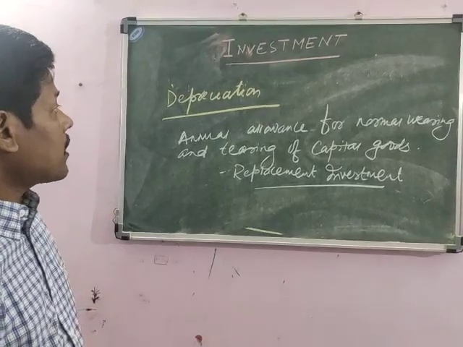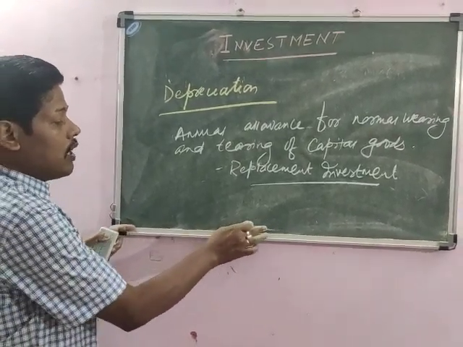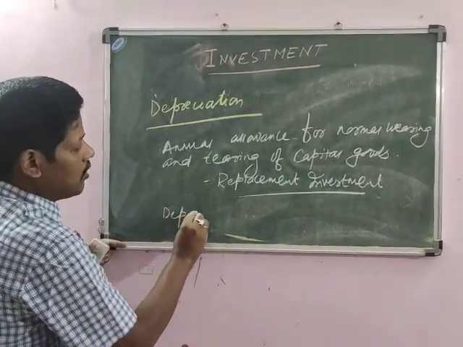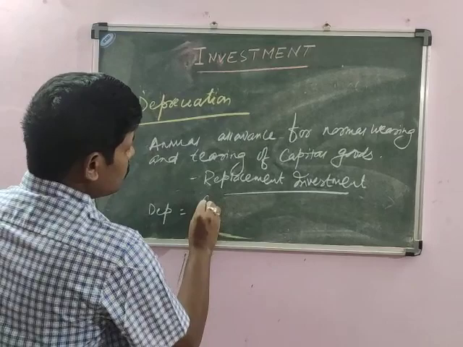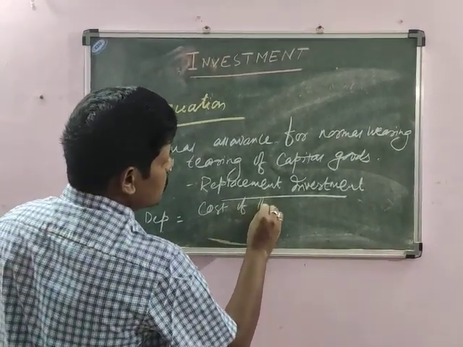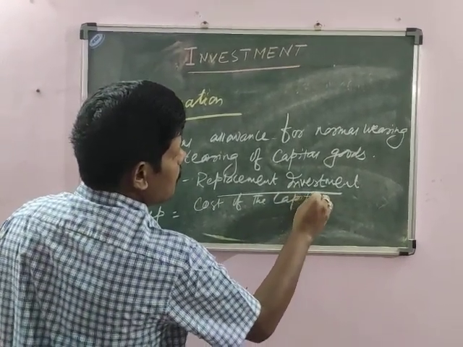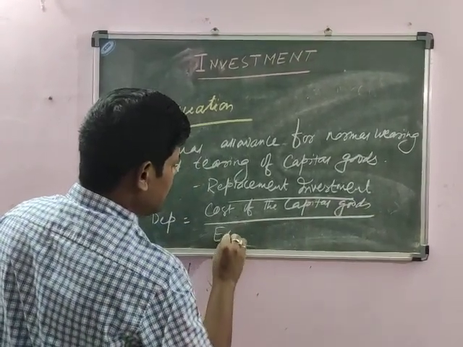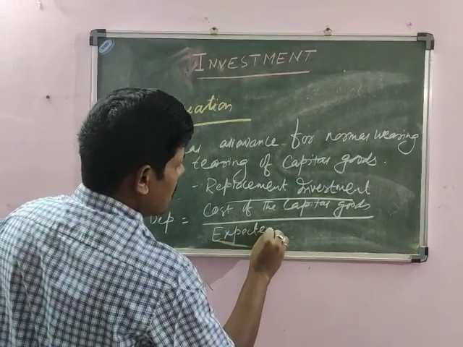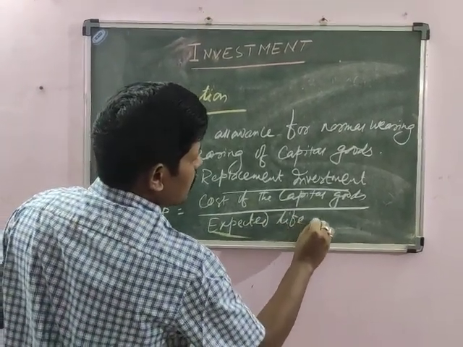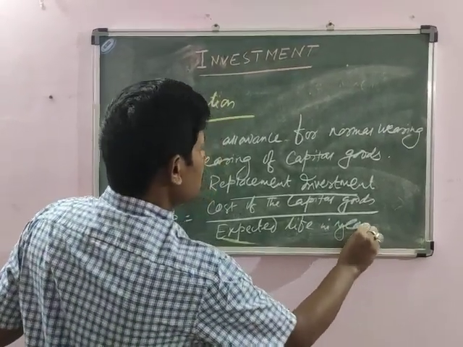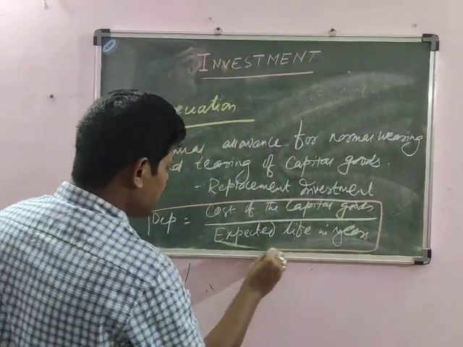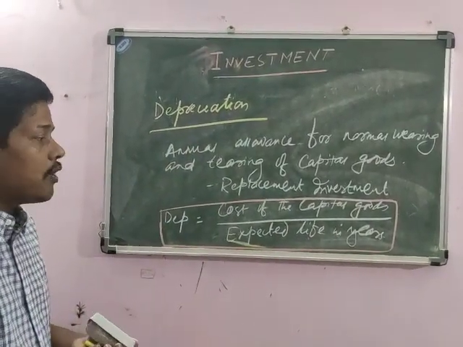And you know that depreciation is calculated annually. Therefore we calculate depreciation by the formula: cost of the capital goods divided by expected life in years. Depreciation is basically calculated annually.